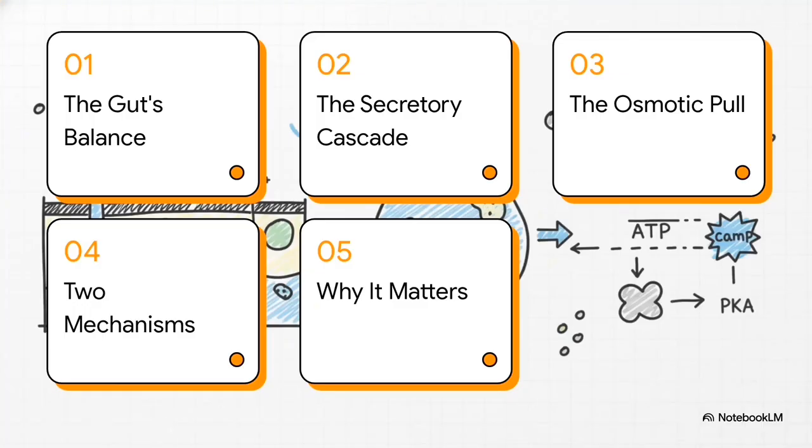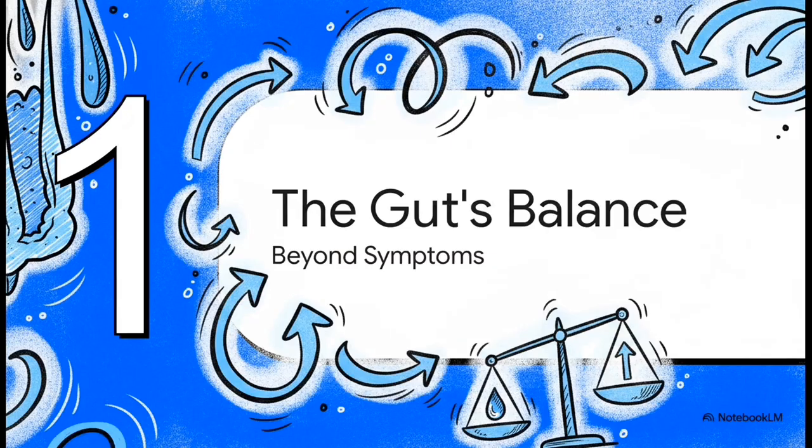So here's our game plan. We're going to start by defining the core problem. Then we'll dive straight into the secretory and osmotic mechanisms, put them head-to-head to see the differences, and wrap up with why all this molecular detail is so critical for clinical reasoning. Okay, let's get into it.